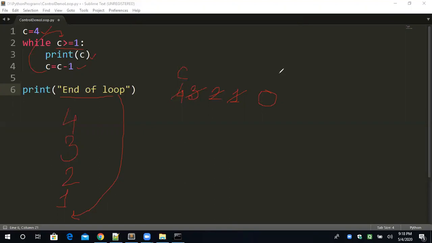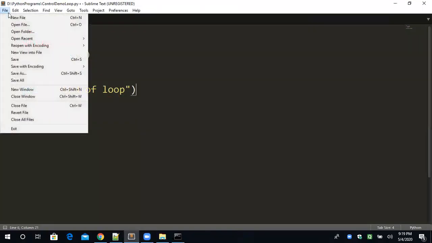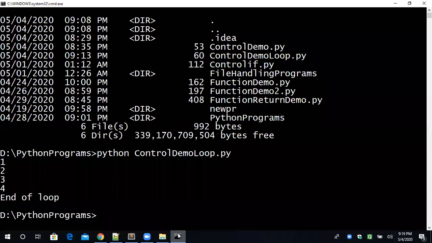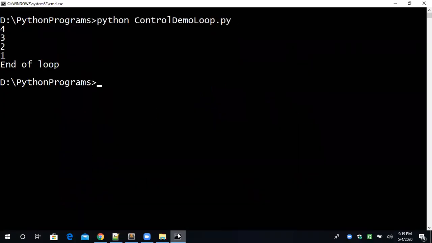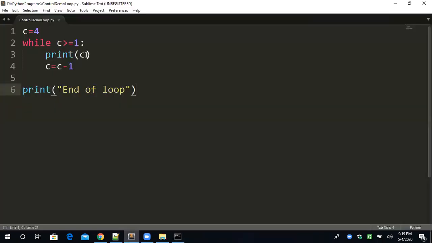Just a moment. I'm clearing all the drawing and executing this loop after the save. Okay, now see, 4, 3, 2, 1. This is backward. We can print all these values in a single line. That's not a problem over here. How to do that? Comma.